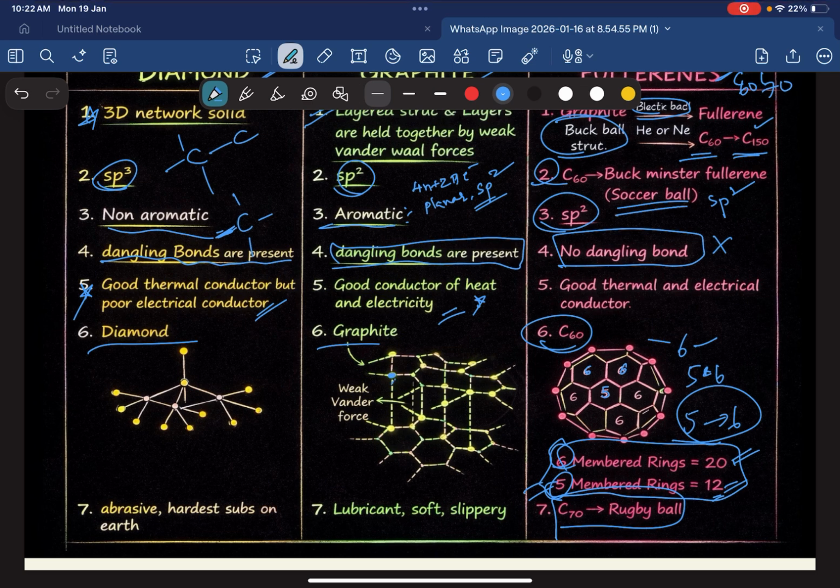In graphite, everywhere carbon is connecting with 3 bonds, so the extra mobile electron is responsible for conductivity, and it is a lubricant, soft and slippery. And diamond is the hardest substance on earth. The thermodynamically most stable form of carbon is graphite, then C60, then diamond. This is the order of stability thermodynamically. While forming graphite, it loses some amount of energy which is more than for diamond. Thank you, bye.